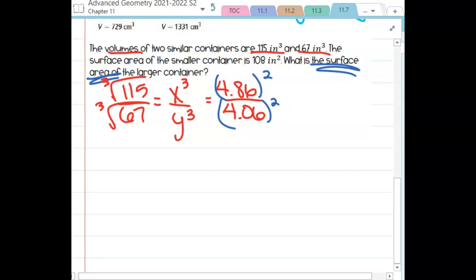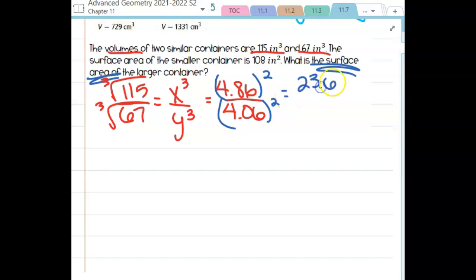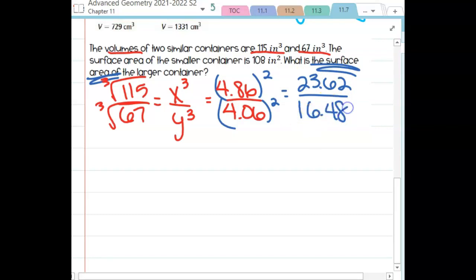So when you take 4.86 squared, you should get about 23.62. And when you take 4.06 squared, you get about 16.48. So what this tells me is that for these two similar figures, the ratio of their surface areas would be equivalent to this ratio here.